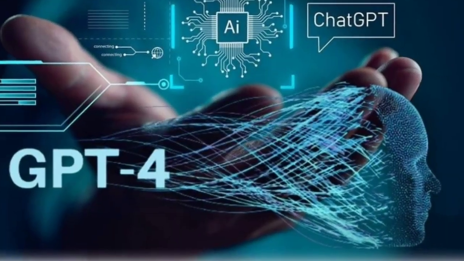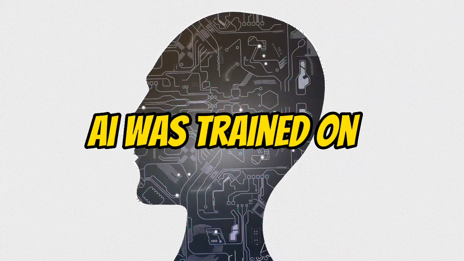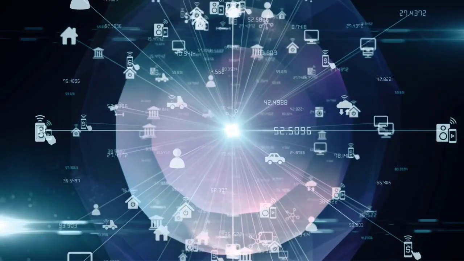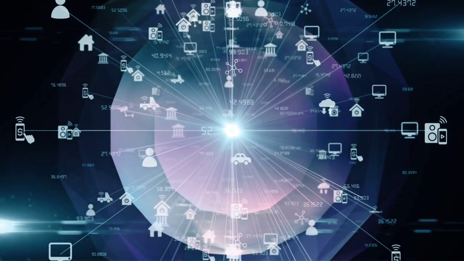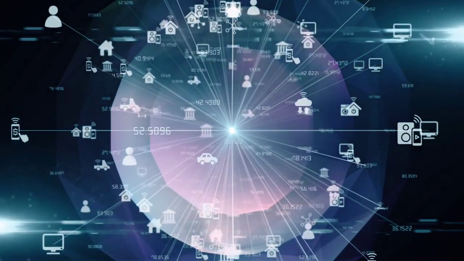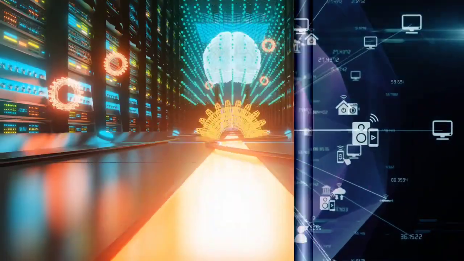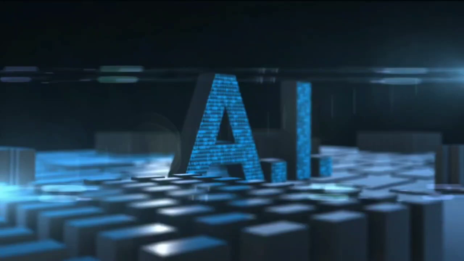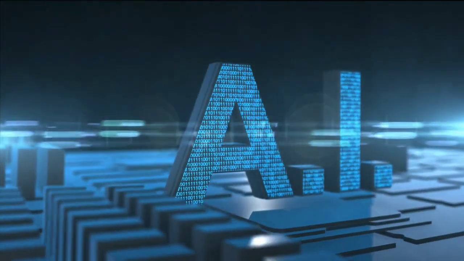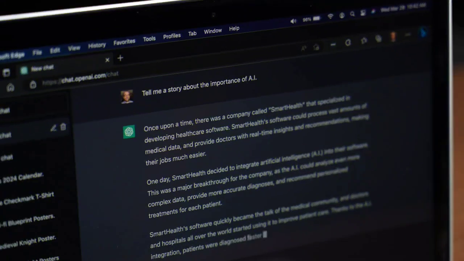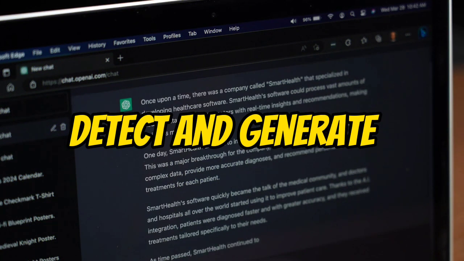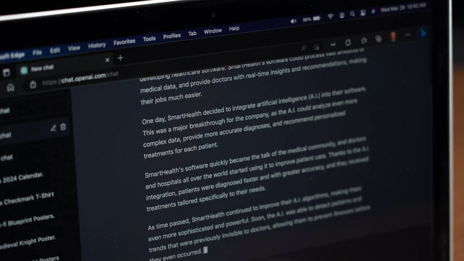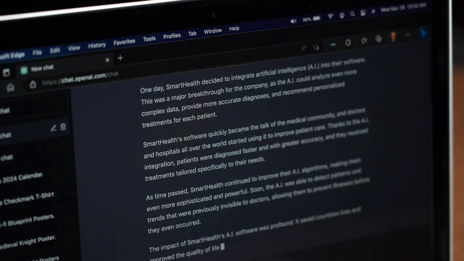In the instance of ChatGPT-4, the AI was trained on a far larger and more diverse dataset than earlier versions. This contains information from a variety of sources, including books, articles, social media posts, and other internet content. Furthermore, the collection contains data from many languages and cultures, exposing the AI to a greater range of language patterns and nuances. It is better able to detect and generate natural language with access to a larger and more diversified dataset, resulting in more accurate and engaging chats with users.